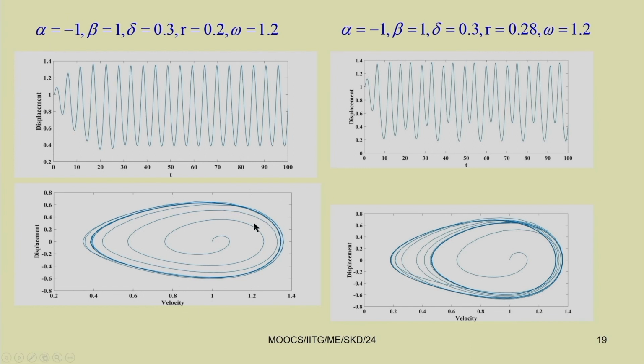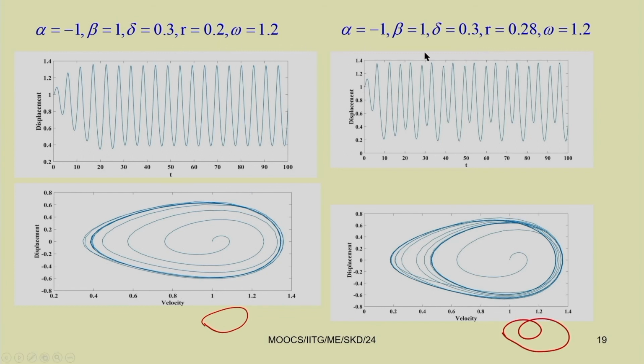So, you just see the response is bounded. Here omega equal to 1.2, r you are changing from 0.2 to 0.28, here it is changing from a periodic response to a 2 periodic response. So, here it will be only single periodic and in this case it is 2 periodic. So, you can get 2 periodic response.